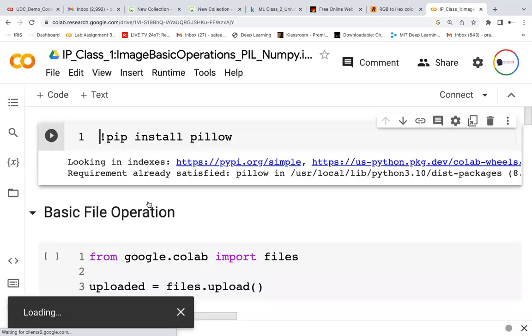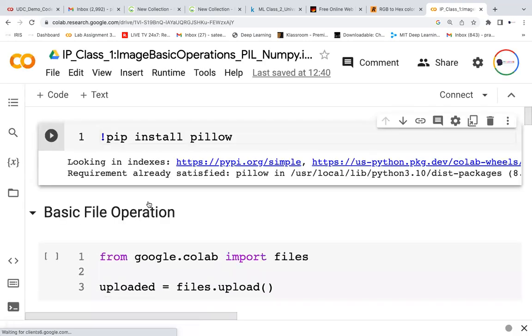So let us start the image processing. First, the basic operations we'll see: how to read an image, how to display an image, and how to save the file. That is what we see whenever we open any tool: how to create a file, open a file, read a file, write a file, and save a file. Here we will study that.